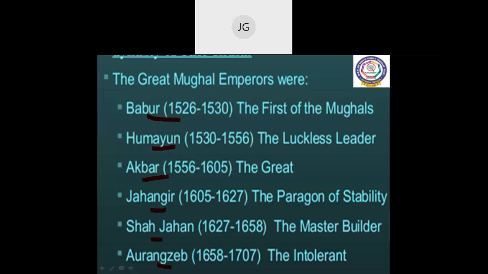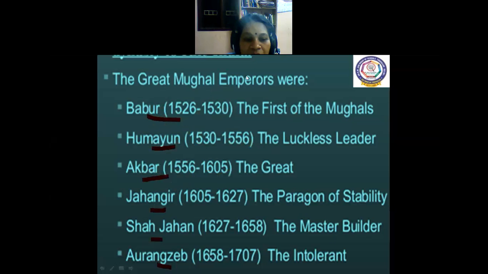Akbar's son Jahangir ruled from 1605 to 1627. And then Jahangir's son Shah Jahan, from 1627 to 1658.